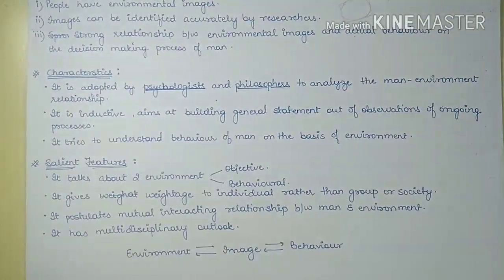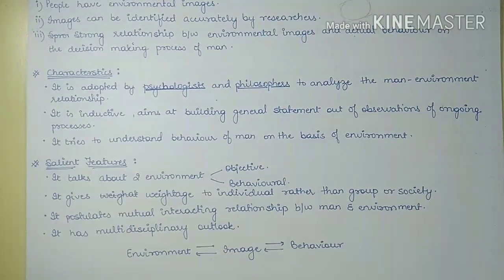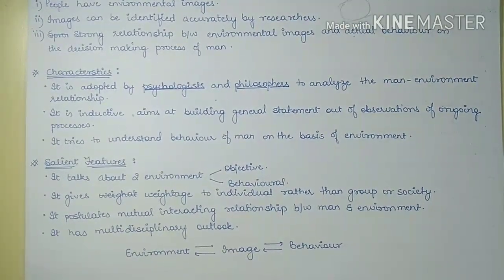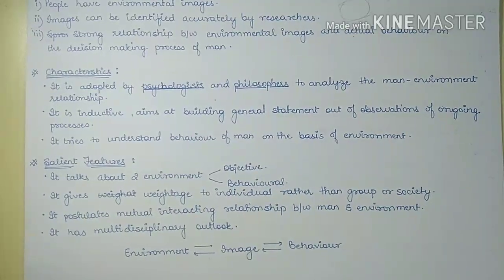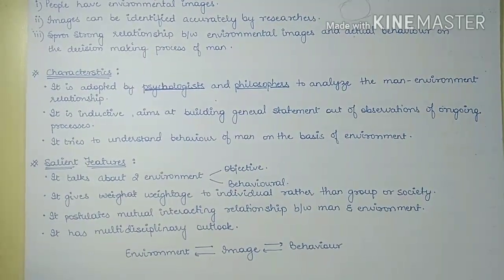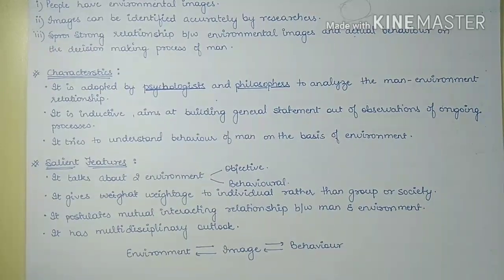Now if we talk about the characteristics of behavioral geography, we will see that it adopted psychologists and philosophers to analyze the man and environment relationship.